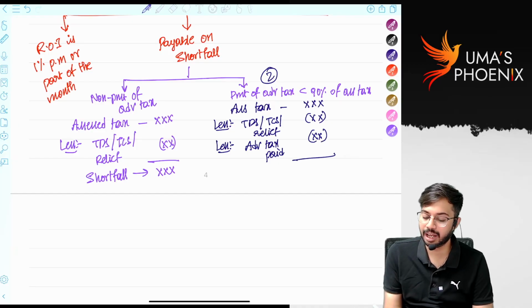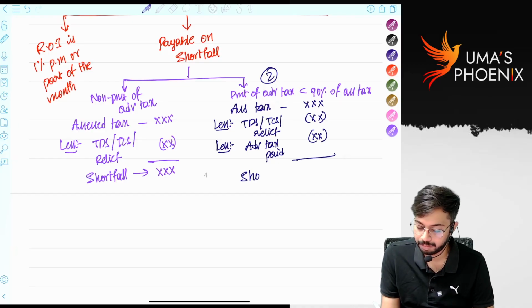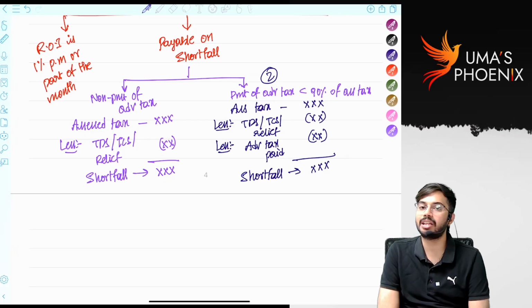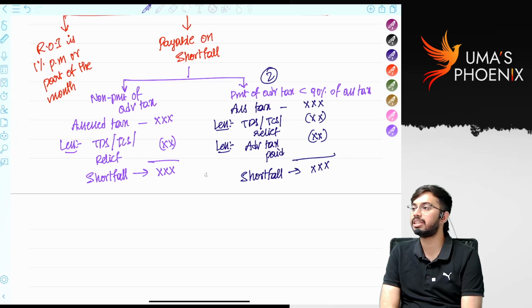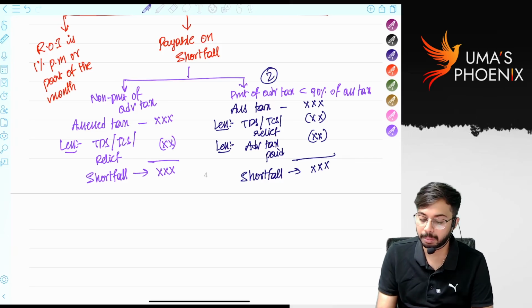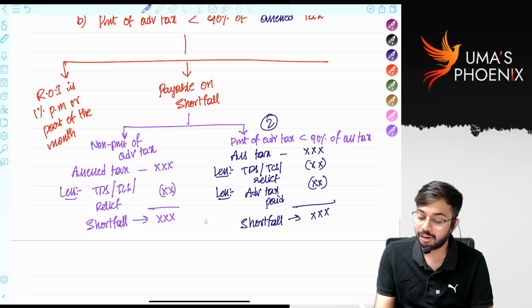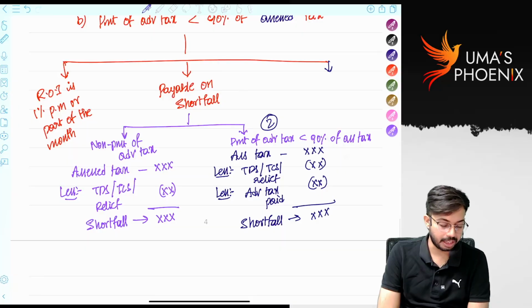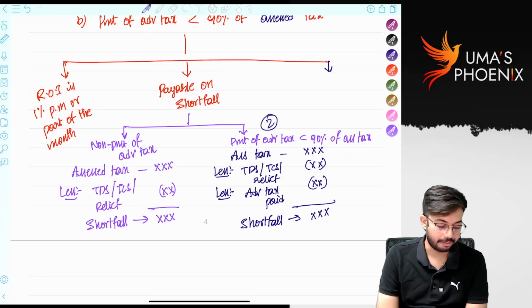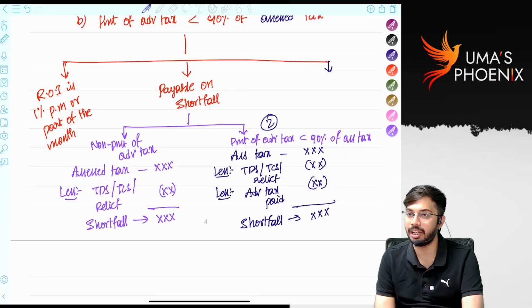Thereby we will arrive at shortfall. On this shortfall, we need to calculate interest. Is it clear? What is the rate of interest? Rate of interest is 1% per month or part of the month. Sir, from which date to which date interest will be calculated? For which period interest will be calculated?